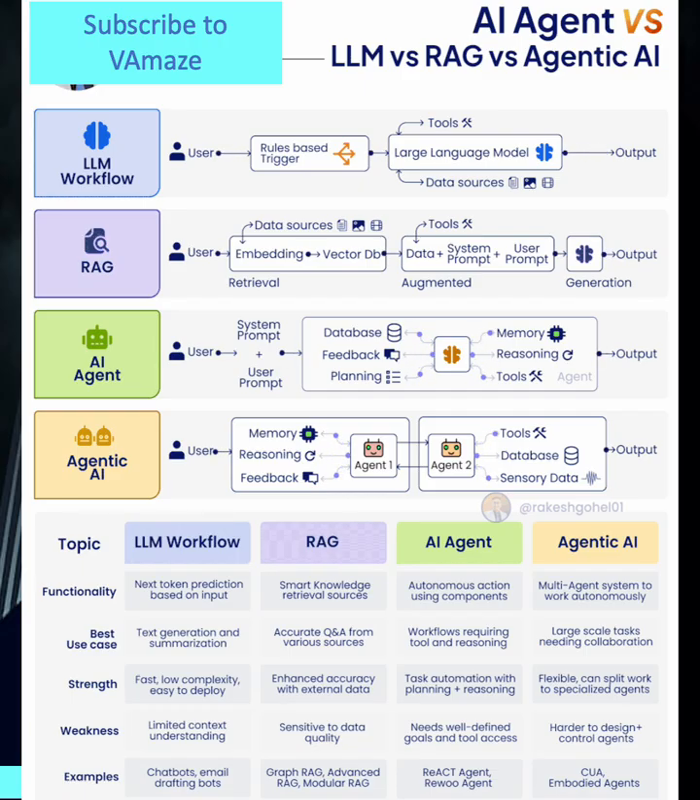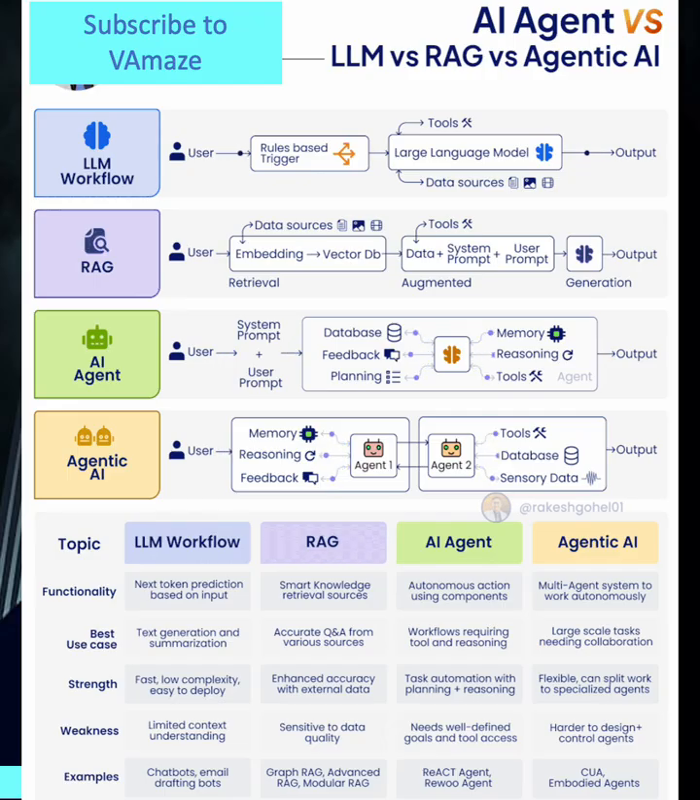Revolutionary capabilities include smart knowledge retrieval, accessing multiple data sources in real time, enhanced accuracy, grounding responses in factual, up-to-date information, and domain expertise, excelling in specialized Q&A scenarios. Considerations are that RAG systems are highly sensitive to data quality and structure. The famous principle garbage in, garbage out applies critically here. The system's effectiveness correlates with the quality of its knowledge base, and that brings us to level 3.